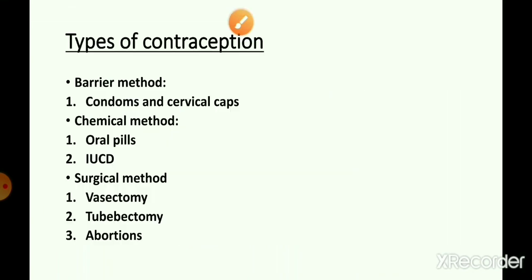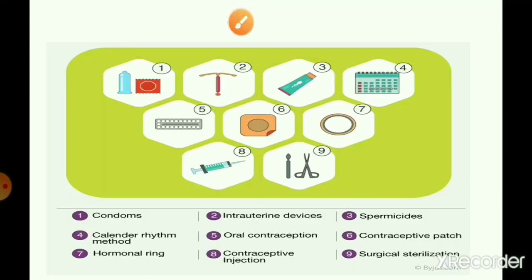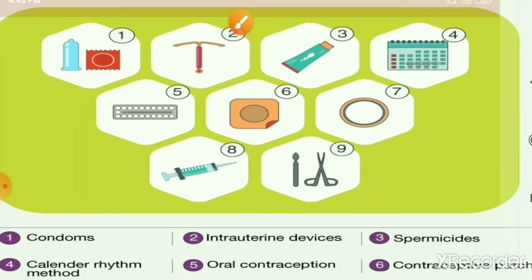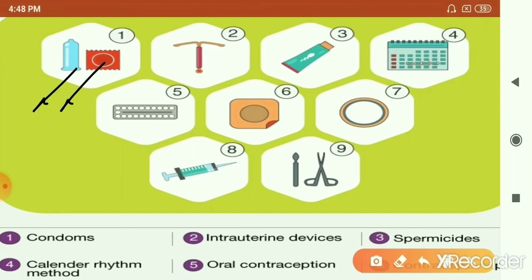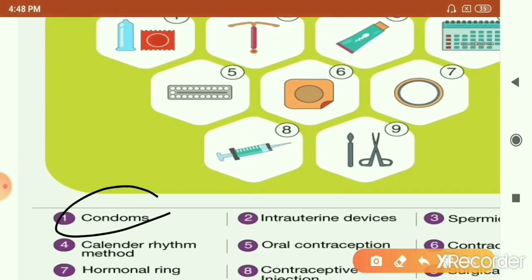Let's now study about contraception, which is the method of preventing unwanted pregnancies. There are different devices or methods used. You have the barrier method, then the chemical method and the surgical method. The barrier method of contraception includes various devices like condoms and cervical caps, and the main purpose of these devices is to prevent the entry of sperm into the female reproductive tract.